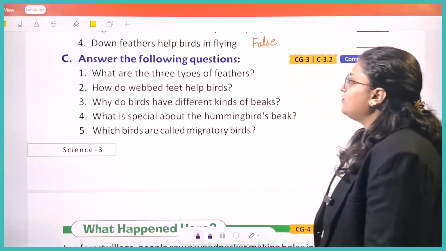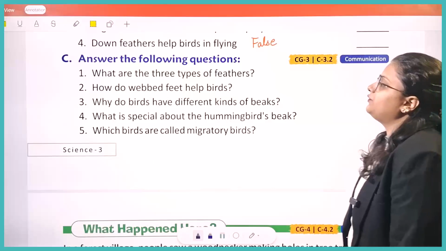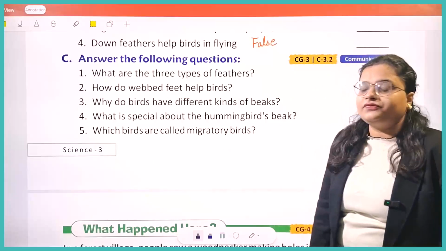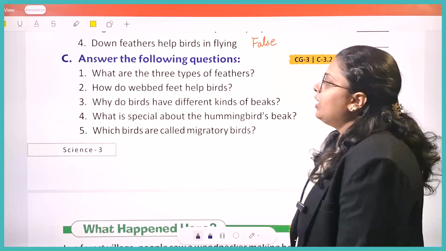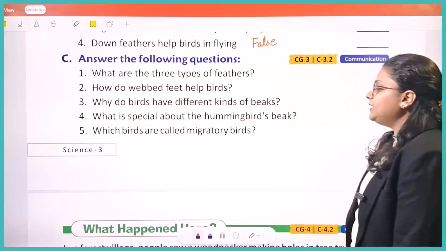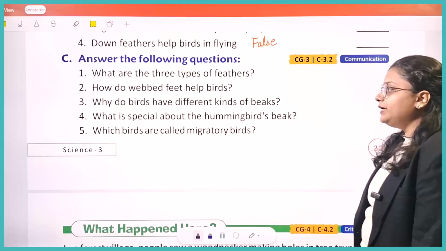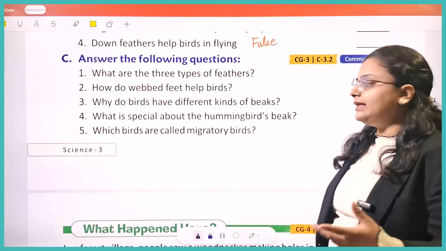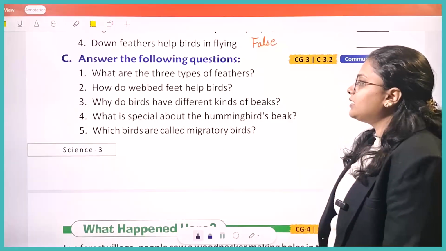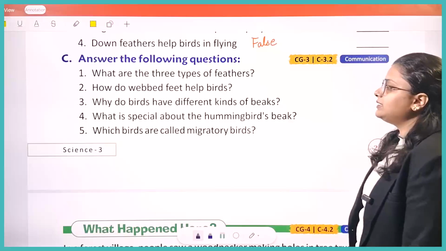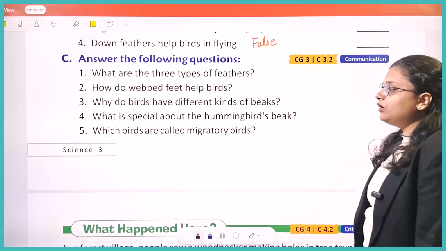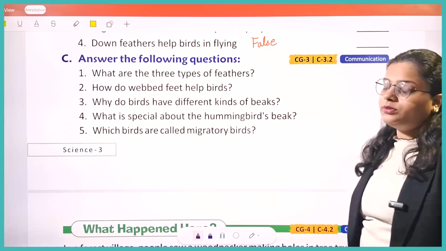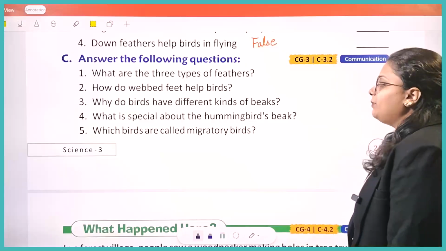Why do birds have different kinds of beaks? Birds have different types of beaks according to their different eating habits. Okay, what is special about the hummingbird's beak? Hummingbirds have long beaks which help them to suck nectar. Okay, which birds are called migratory birds? Birds that travel over a long distance. They are called migratory birds. For example, you can write Siberian crane.